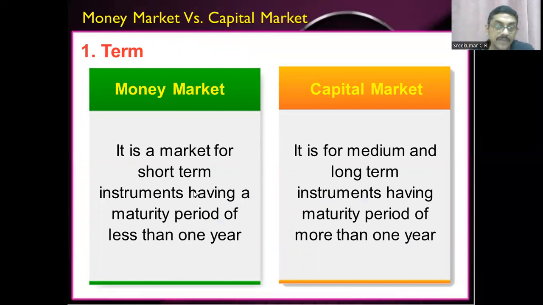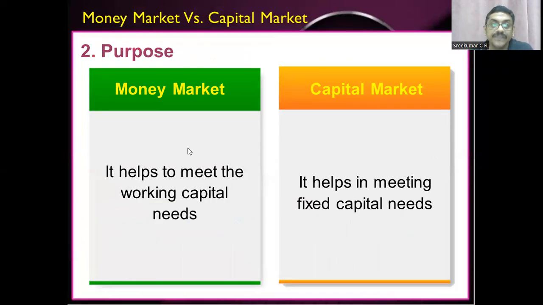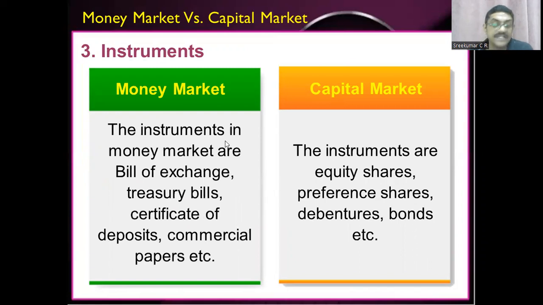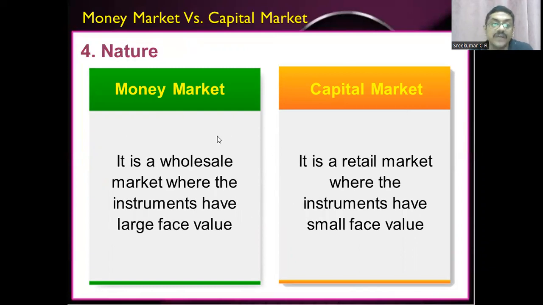Once again, I'm saying money market is a market for short term, maturity period is less than 1 year. Capital market is for a long term, maturity period is more than 1 year. Money market is serving the working capital requirement, but capital market is serving the fixed capital requirement. Major instruments dealt in money market are bill of exchange, treasury bill, commercial paper, CD, etc. But in capital market, securities dealt are equity share, preference share, debenture, bond, etc.